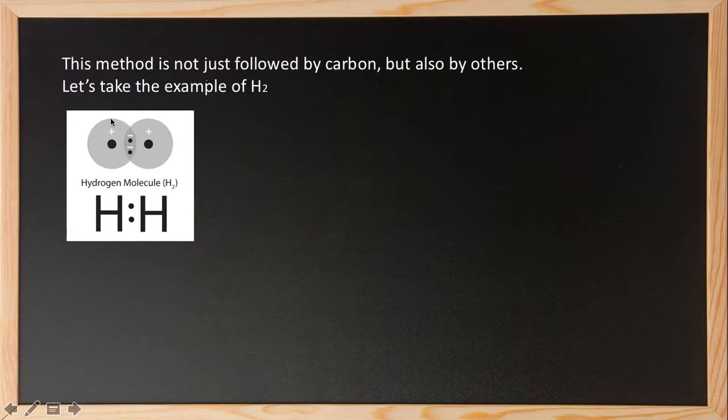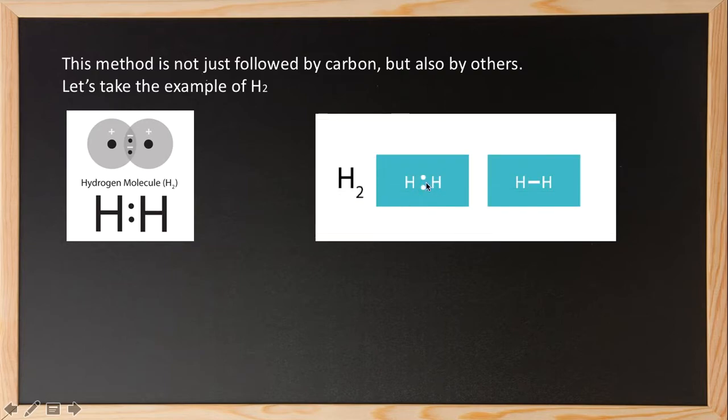So this is one H and this is another H. This dot is the valence electron of one H, and this dot is the valence electron of the other H. In this diagram, these electrons are shared by both hydrogens. This hydrogen, along with its electron, will share the other electron of the other hydrogen, forming a bond.